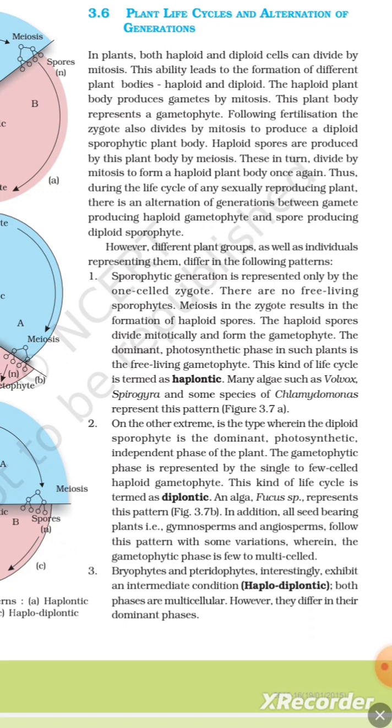Third, bryophytes and pteridophytes interestingly exhibit an intermediate condition, haplodiplontic. Both phases are multicellular, however they differ in their dominant phase.